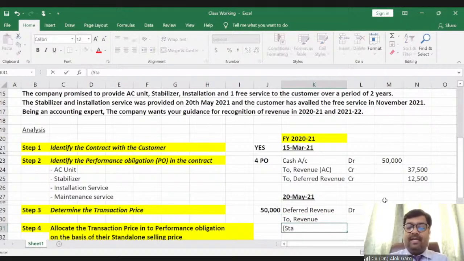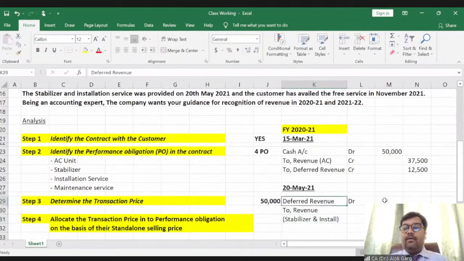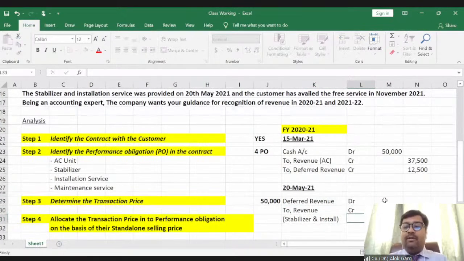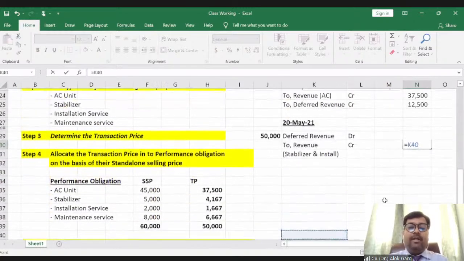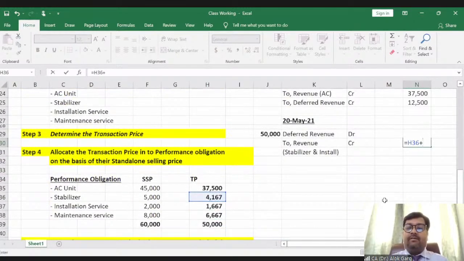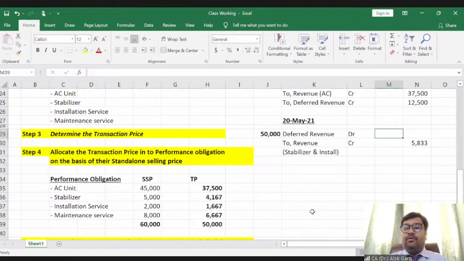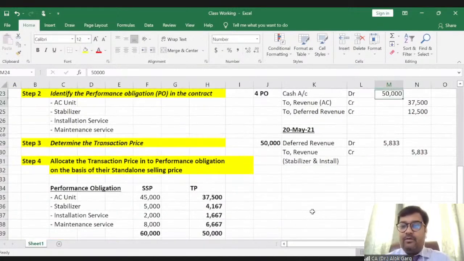To revenue for stabilizer and installation. So by how much amount revenue needs to be recognized for stabilizer and installation? We have allocated 4,167 for stabilizer and 1,667 for installation. So deferred revenue will be debited by 5,833. So out of 12,500, the deferred revenue will be debited by 5,833.